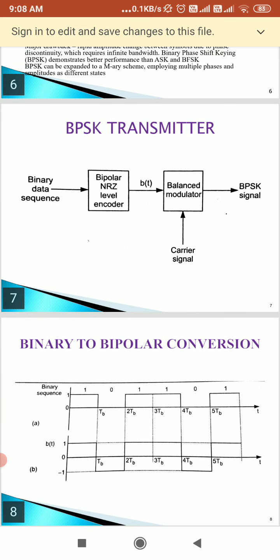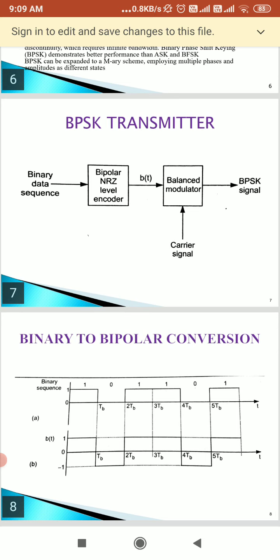Here you can see the diagram for the BPSK transmitter. Now we will talk about that transmitter. We are taking two signals, S1 of t and S2 of t. We give the binary data sequence to the bipolar non-return to zero level encoder.